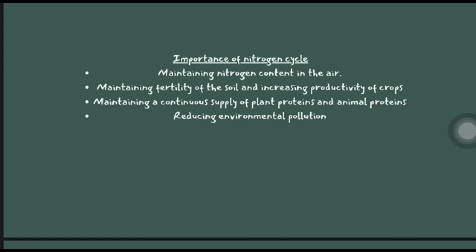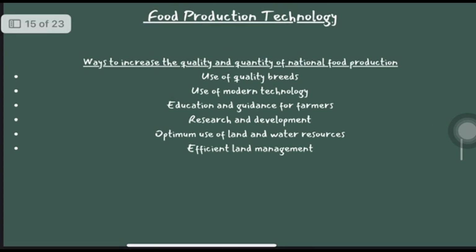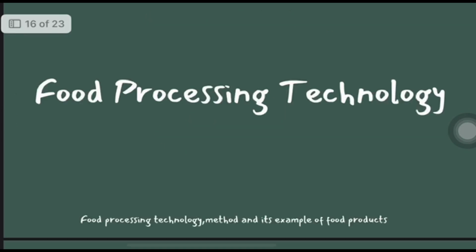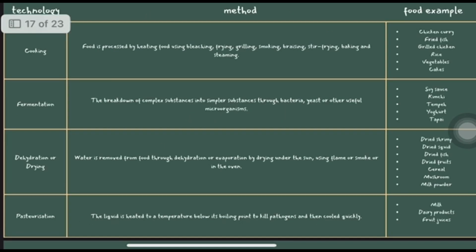Reducing environmental pollution. Next is food production technology. Ways to increase the quality and quantity of national food production. Use of quality breeds, use of modern technology, education and guidance for farmers, research and development, optimum use of land and water resources, efficient land management. Next is food processing technology. The first one is cooking.